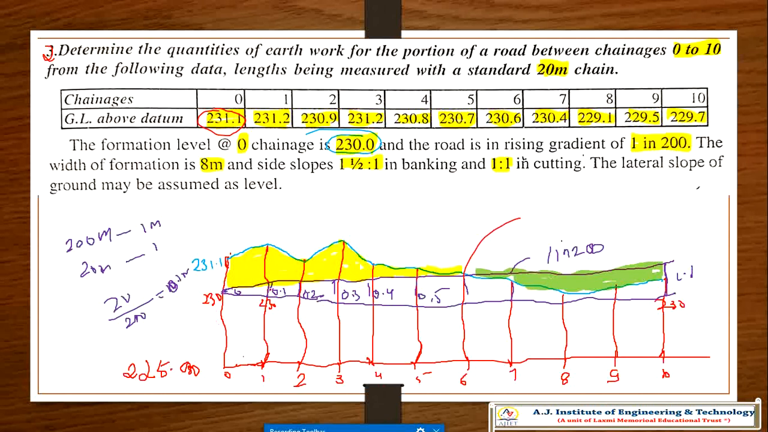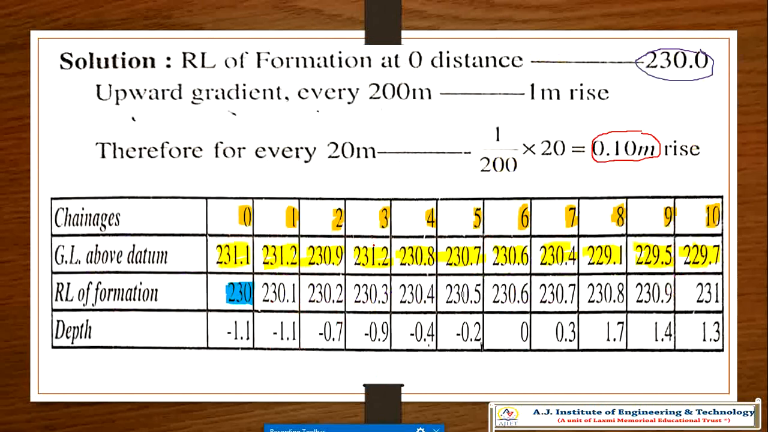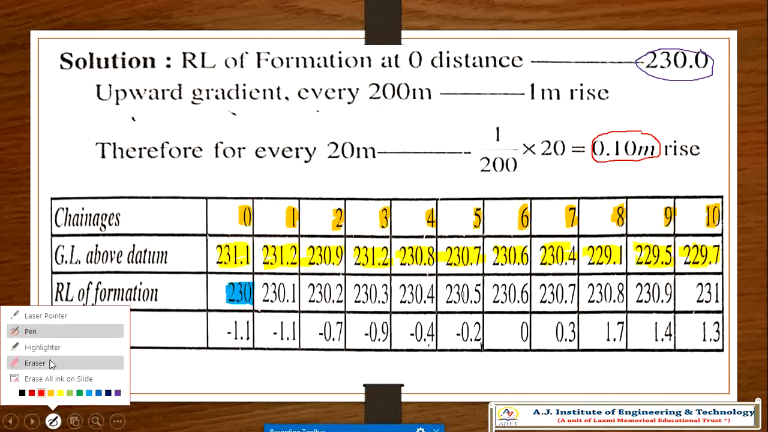So now 0.1 is here, right? So that is 230.1. This is 230.2. This is 230.3. This is 230.4. So on. This is 231 because this is 1.0, right? So it's 231. That is what we did here. Every 0.1 meter rise will be there. Every one chainage there will be a 0.1.